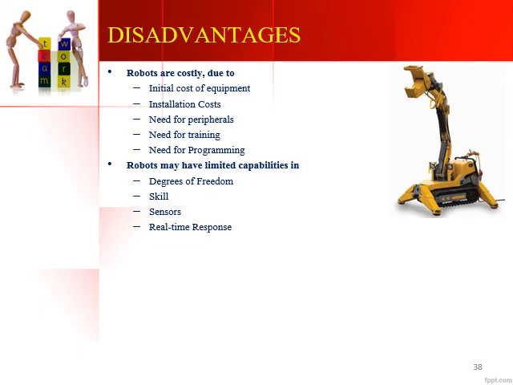Sensors are another limitation of a robot. We cannot say disadvantage, but it is limited. Since we have a limited number of sensors, the capability of the robot goes down because of the lesser number of sensors available. And one important disadvantage is that the robot is not able to respond in real time. The program is fed into the system, and it works as per the program. If there is any response which needs to be done immediately, that cannot be done by the robot. That response cannot be given by the robot in real time. It will work according to the program that has been fed into the system.